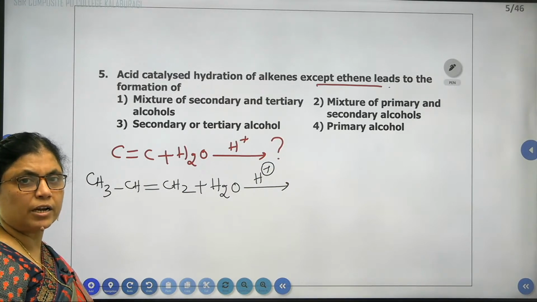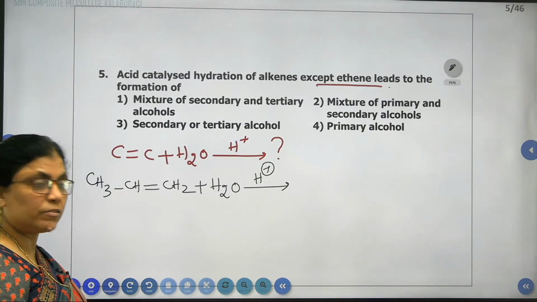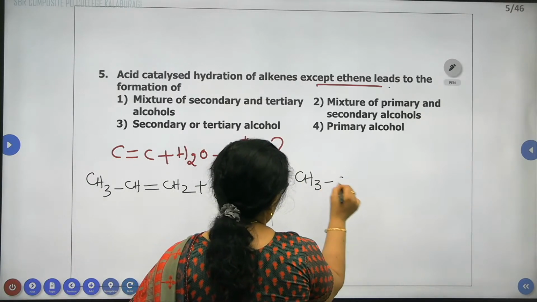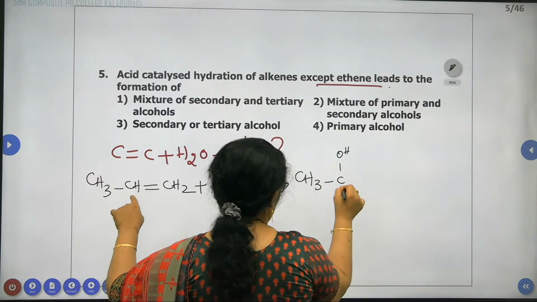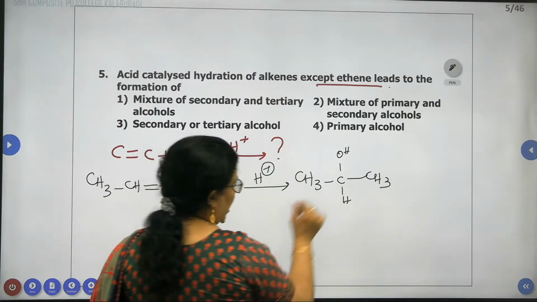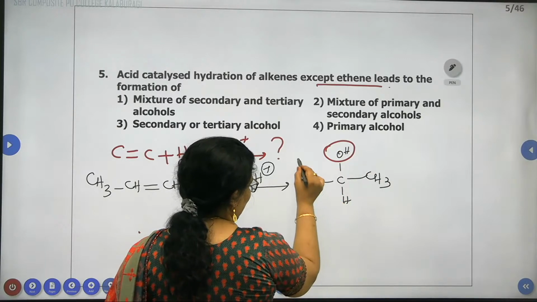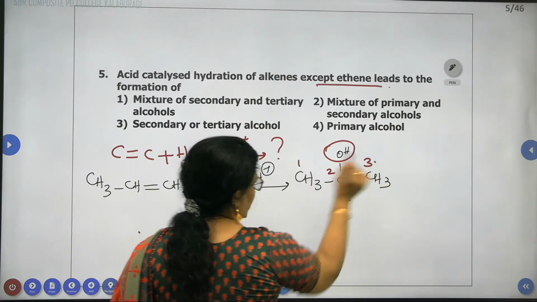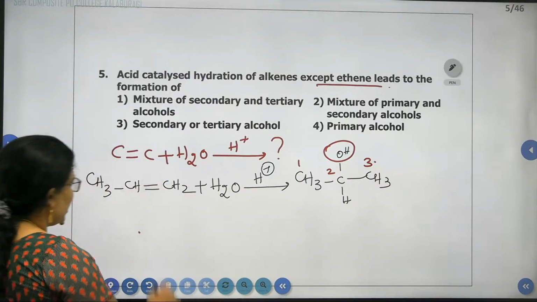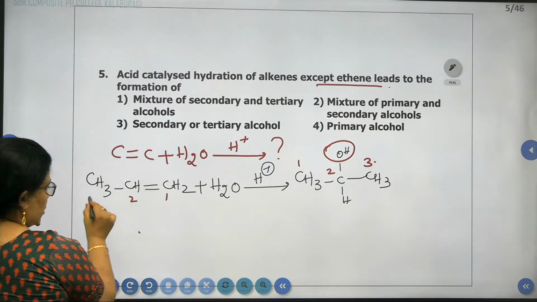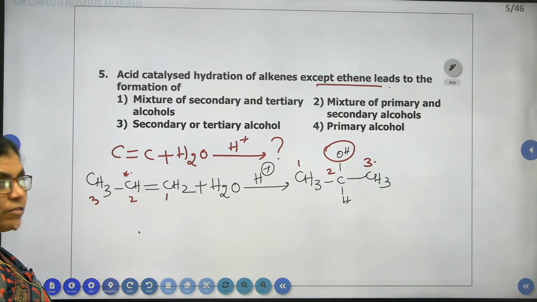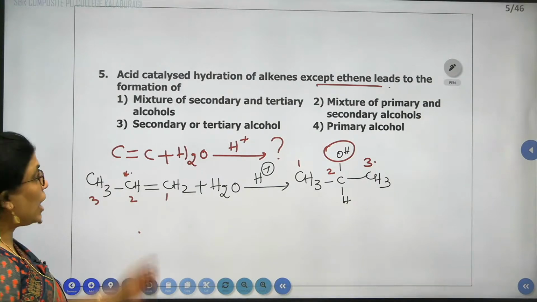The negative part of the reagent is added to the carbon containing less number of hydrogen atoms. We'll get CH3, C(OH)H, CH3. You have added OH to the second carbon atom, so we'll get a secondary alcohol.